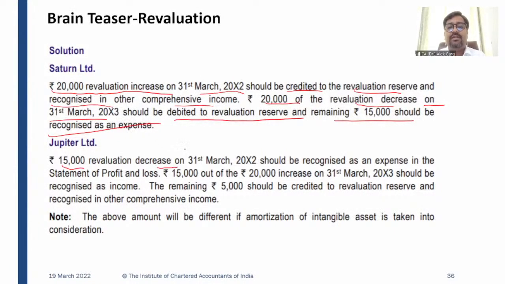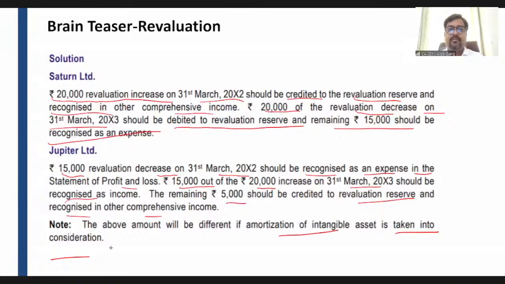Rupees 15,000 revaluation decrease on 31st March 2002 should be recognized as an expense in the statement of profit and loss. 15,000 out of 20,000 increase on 31st March 2003 should be recognized as income, right? The remaining 5,000 should be credited to revaluation reserve and recognized in other comprehensive income. The above amount will be different if amortized intangible asset is taken into consideration, right? Is it clear, friends? I hope this revaluation model is clear to everyone.